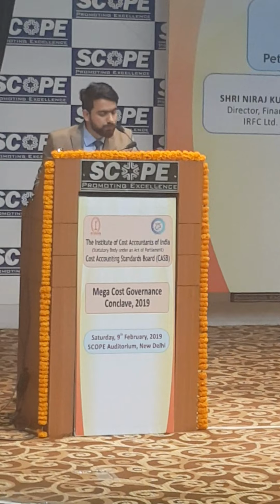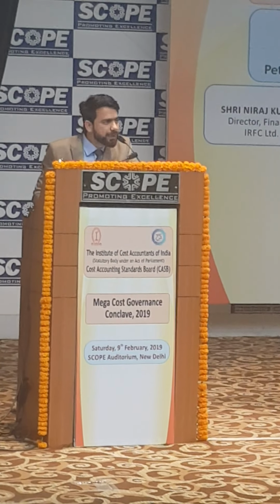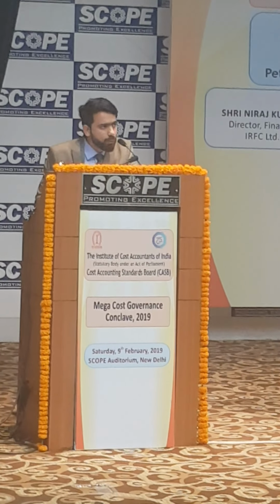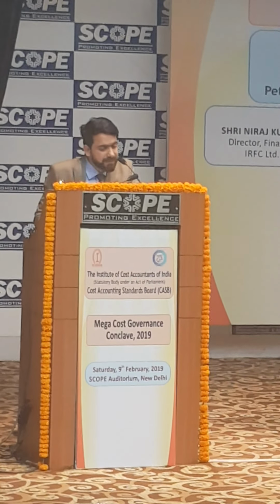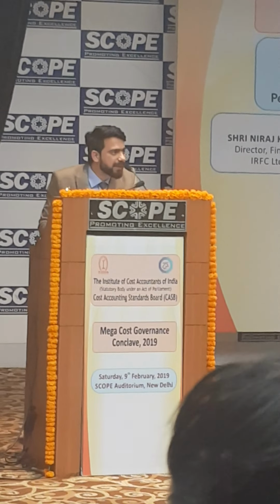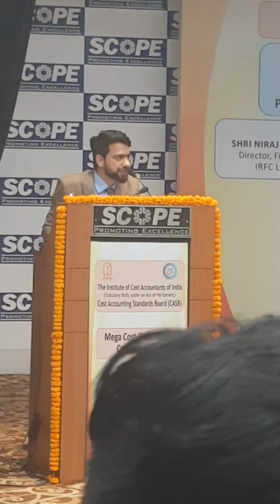Like in case of sale of goods, CAS 24 says revenue is recognized at the point of dispatch, which coincides with the transfer of property in goods and risks and rewards of ownership, and no significant uncertainty exists of its ultimate collection.